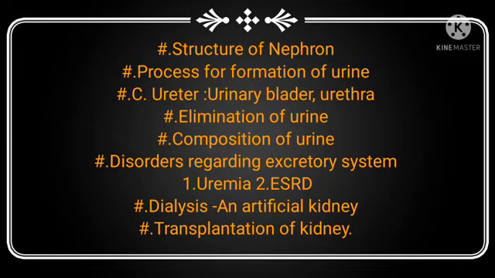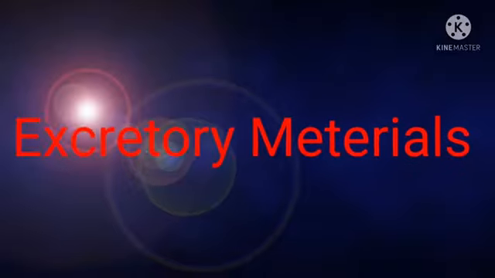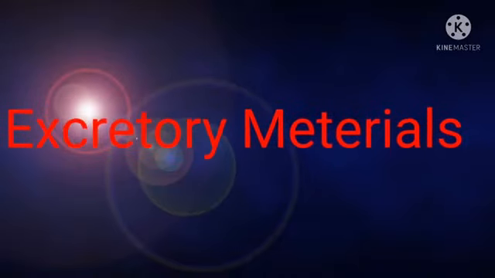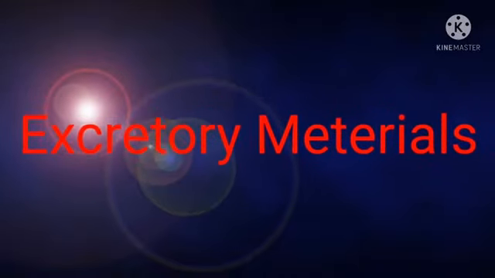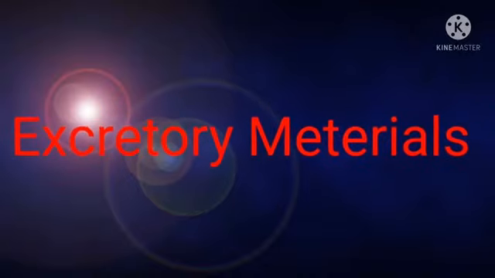These are the human excretory system key concepts. Okay, children? Let me explain the excretory system key concepts one by one.